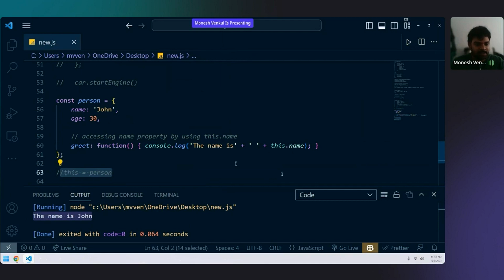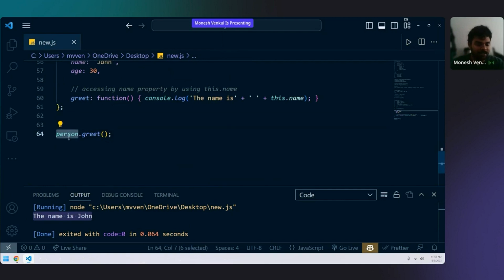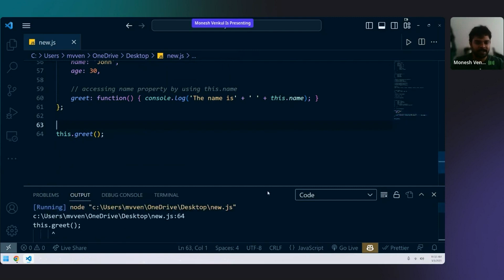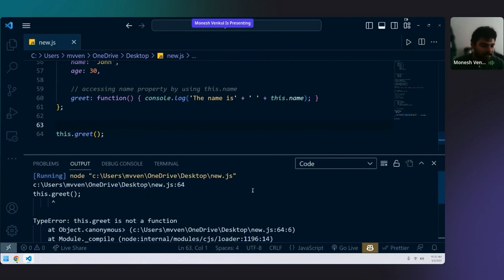Now, yeah, this is used to access objects in one case. You can use this as person. Person dot name, this dot name, same output. Now I want to ask a simple question. Can I use this dot greet here? This dot greet here. Can I do it? Is it working? Can you tell me if it is working or no?